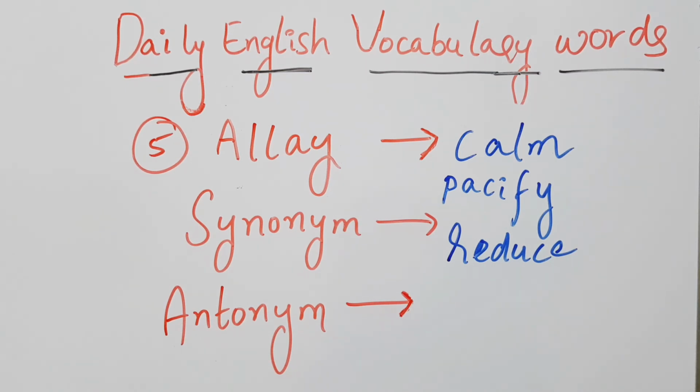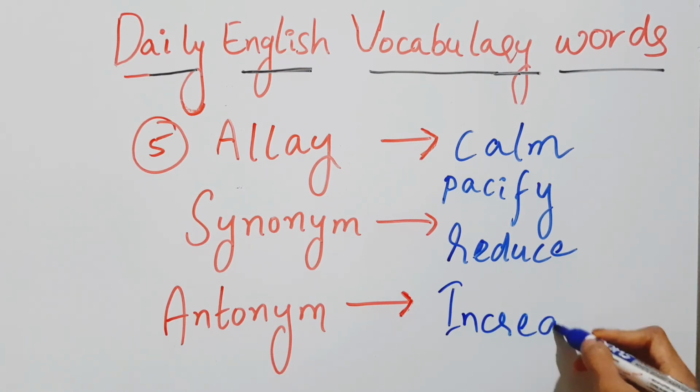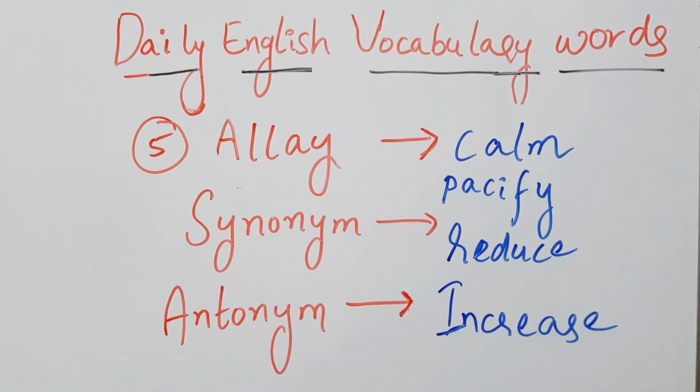Now what is the opposite word for allay? That is increase. I already told you allay means being quiet, calm, reduce, pacify. The opposite is making noise, not being calm, increase, not reducing, not decreasing. These all are the opposite words for allay. The meaning is calm or pacify.